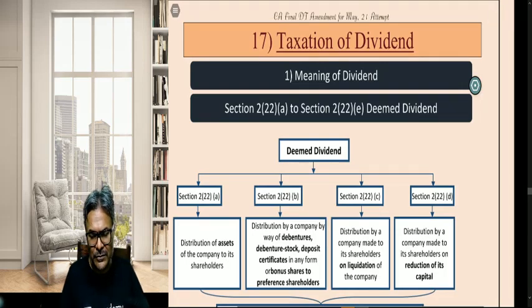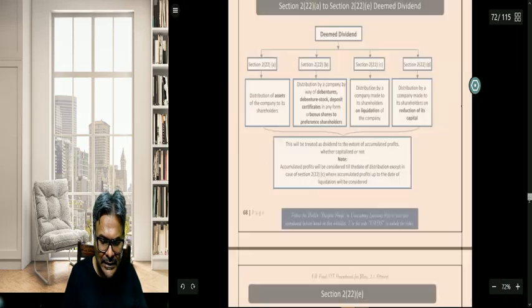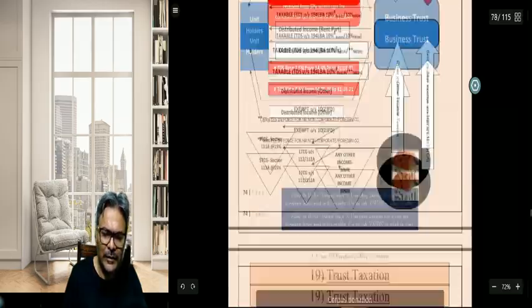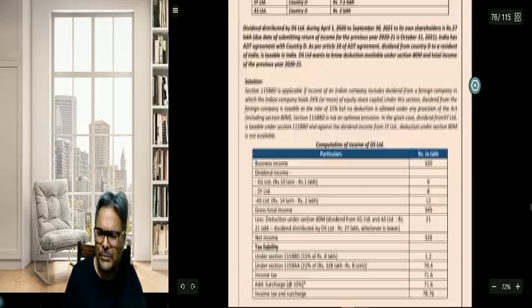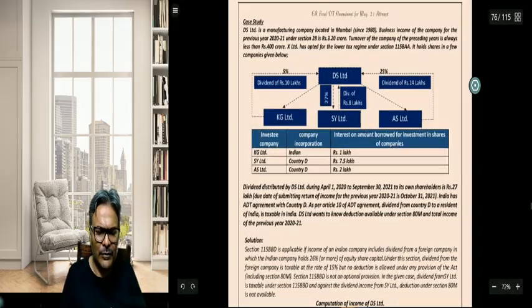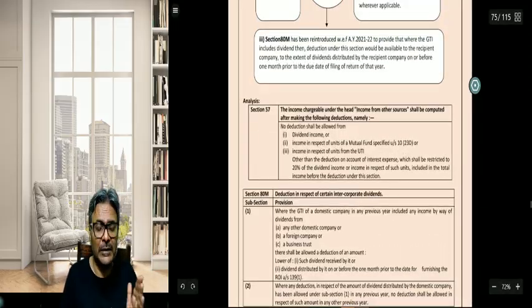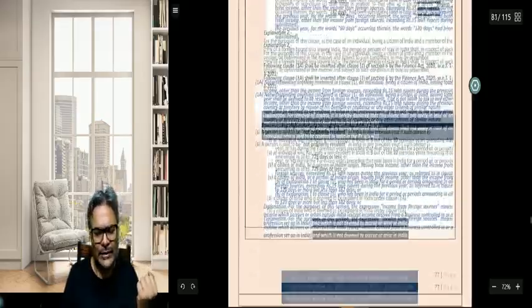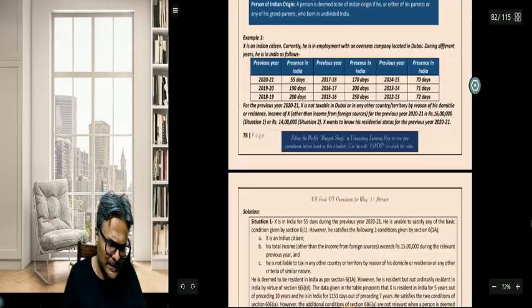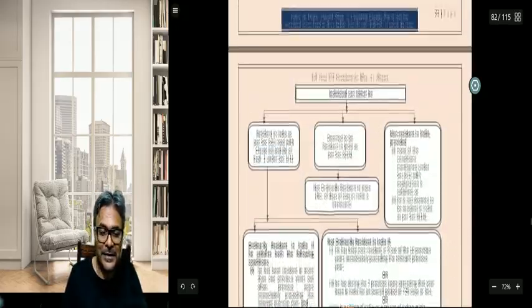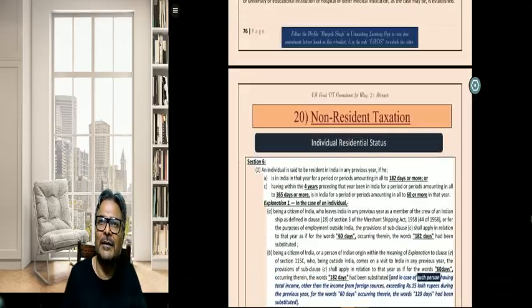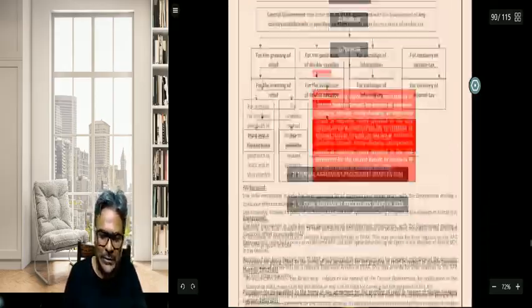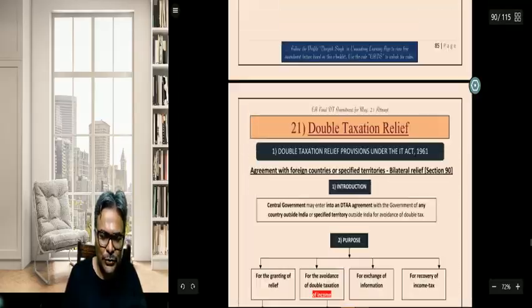Taxation of dividend, students, this is what you all were waiting for. Taxation of dividend is also one of the very important areas. Too many changes, the entire scheme has changed, and therefore I thought to put across this discussion very thoroughly. We'll do this discussion along with case study analysis, so as to get a good grip of this new taxation regime so far as dividend tax is concerned. NRI taxation for a non-resident is a very, very important individual amendment in respect of non-resident taxation. Again, a very important amendment, students. So that is one thing you should keep in mind.